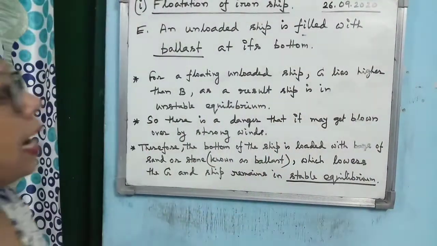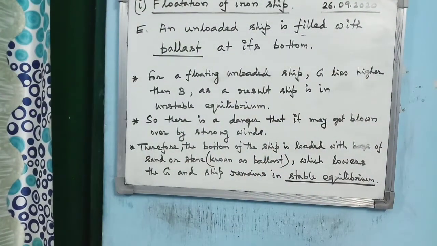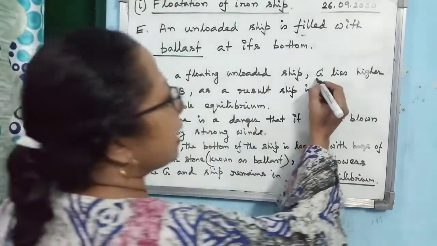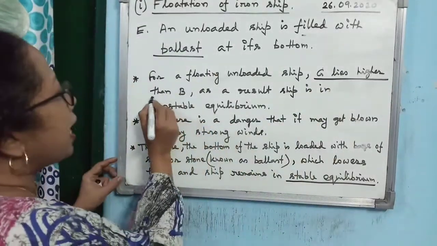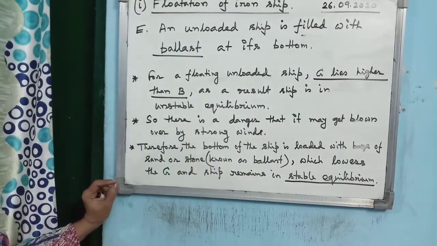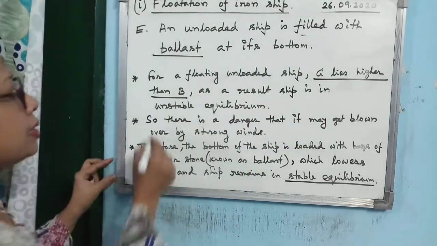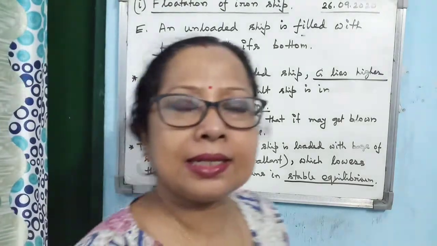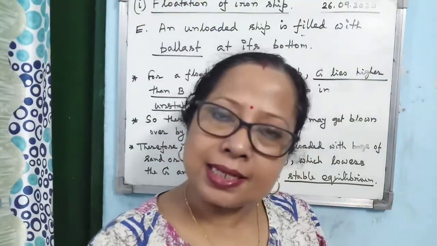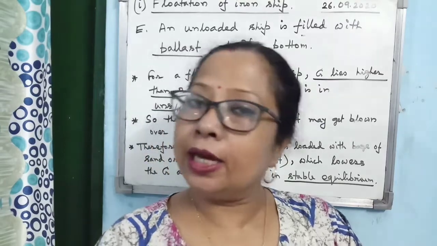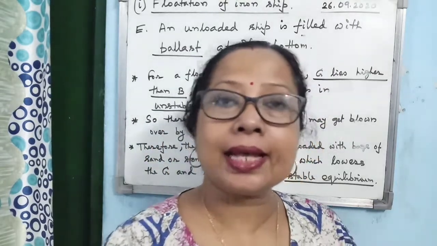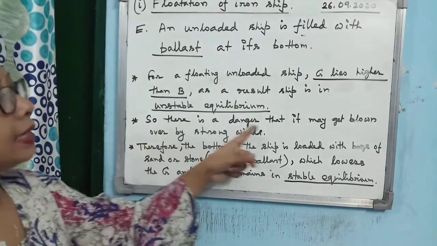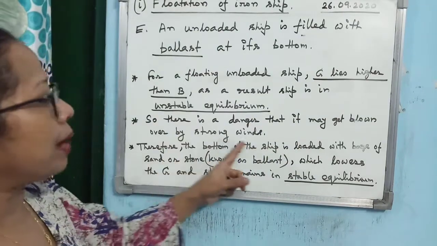An unloaded ship is filled with ballast at the bottom. Why? For a floating unloaded ship, G, the center of gravity, lies higher than B. So the ship is in unstable equilibrium. Unstable equilibrium is what? Due to any force, if it is displaced from its position, it will not be able to return to its original orientation. So there is a danger that it may get blown over by strong winds.